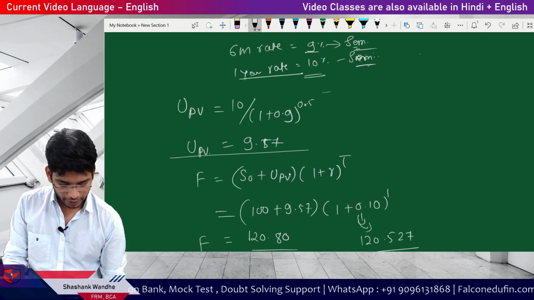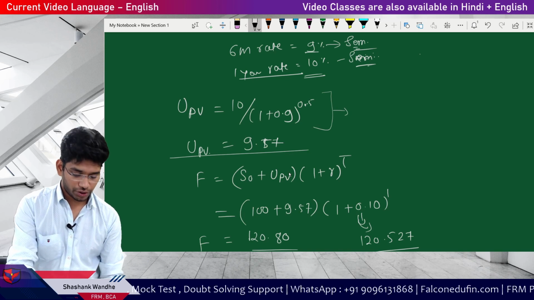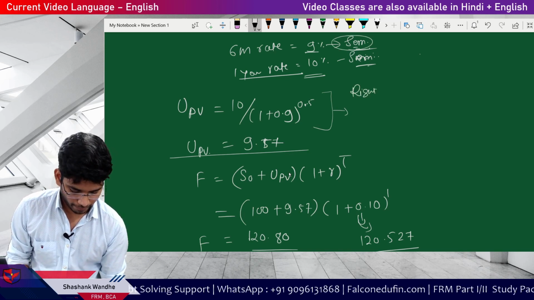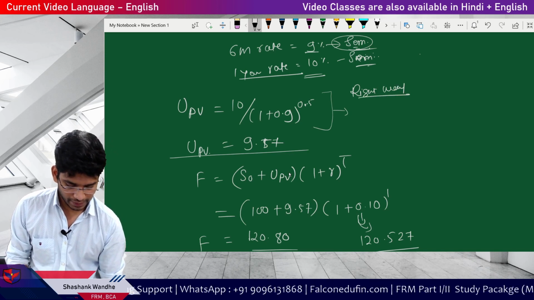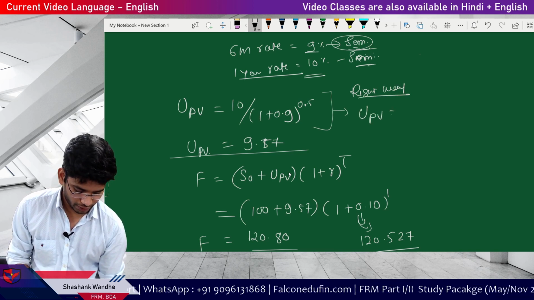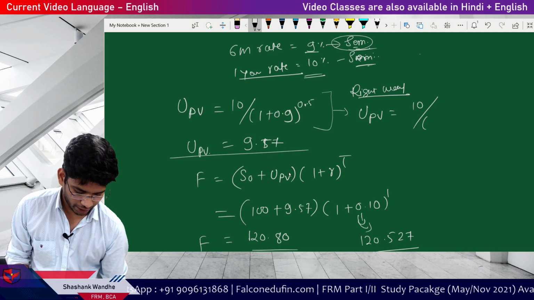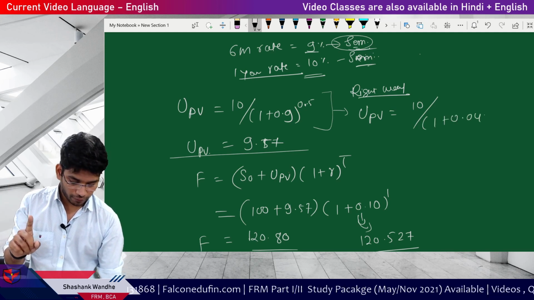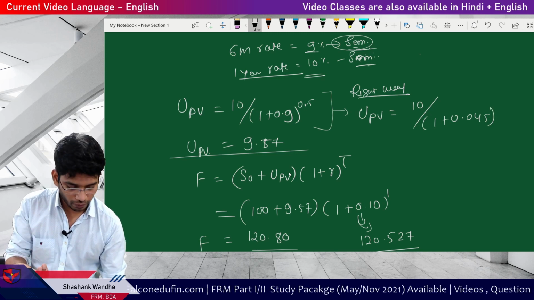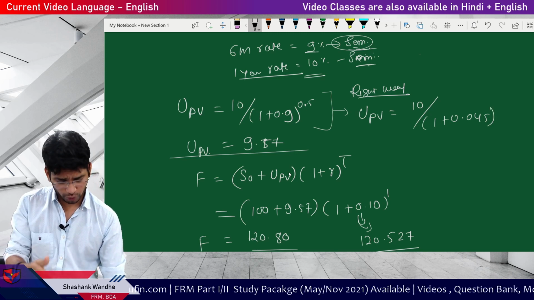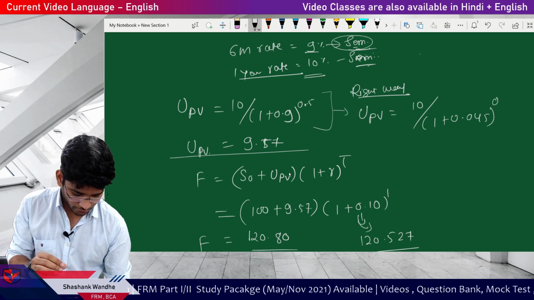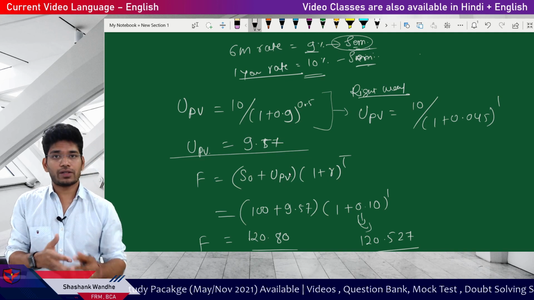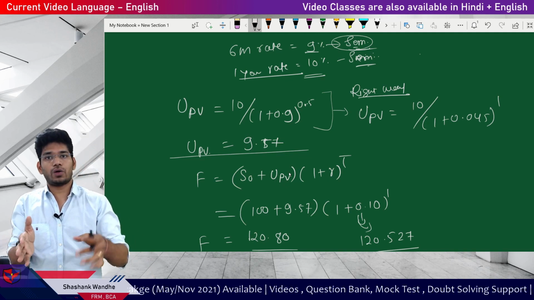What is the right way of doing the calculation here if this is semi-annual? The right way is UPV equal to 10 divided by 1 plus 0.045. Why? Because we are dividing by 2 since it's a semi-annual rate, and then you take 1 instead of 0.5, because this is one semi-annual period for discounting of storage cost.